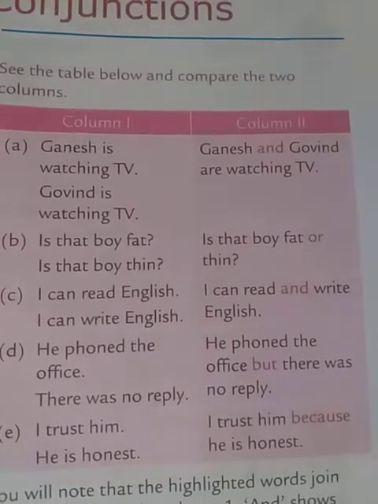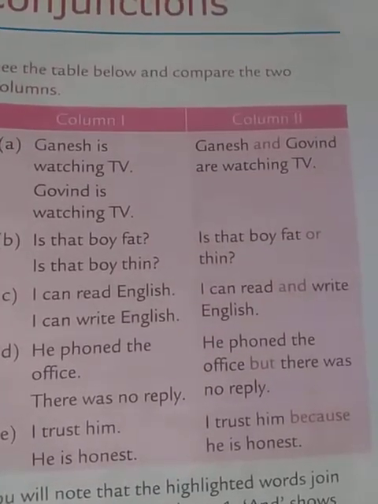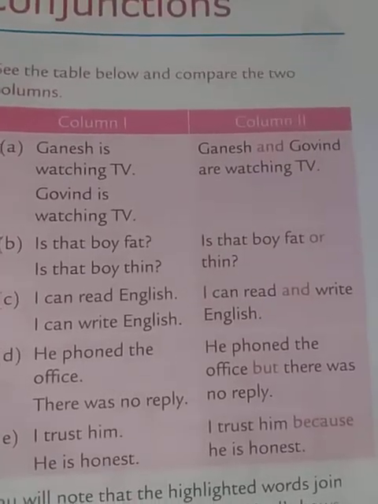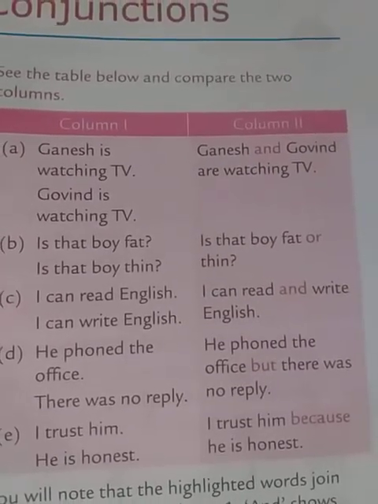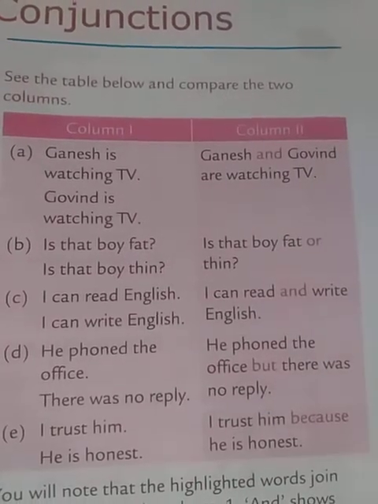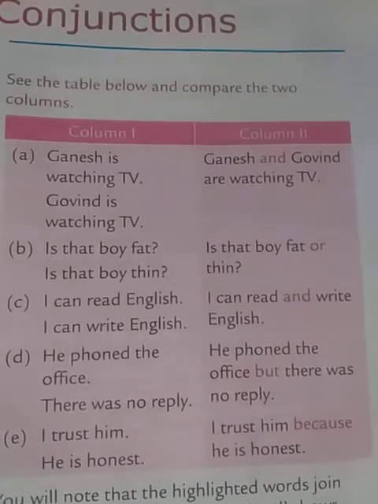Like example C. I can read English. I can write English. So I can read and write English. Similar sentence. One person is doing the same thing for English, isn't it? Let us go to example B.